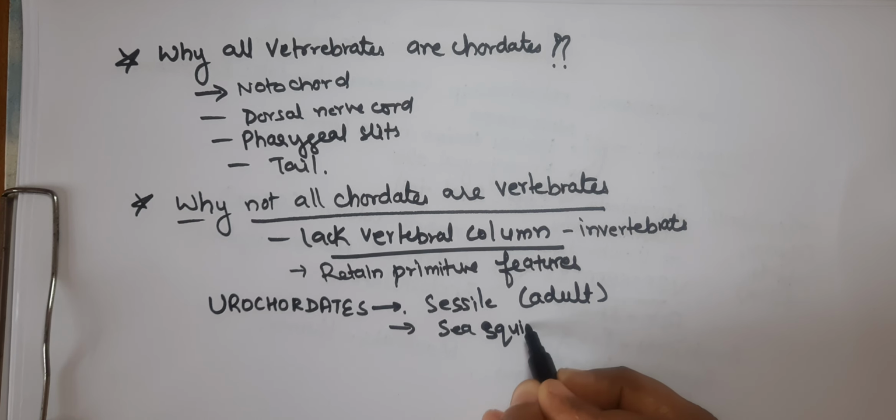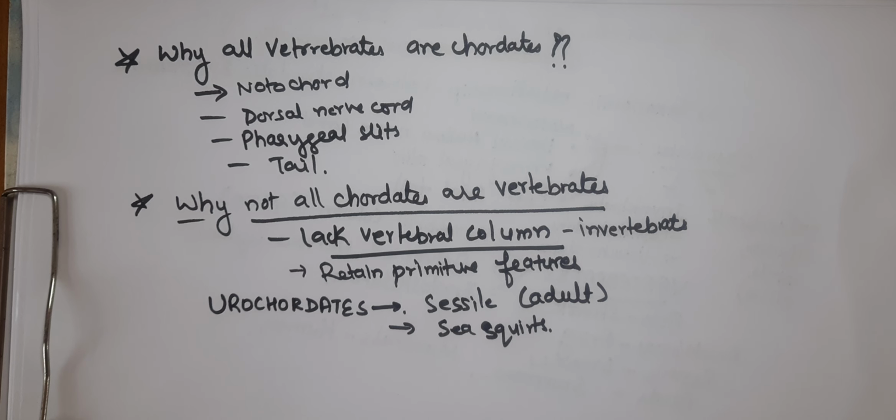The other example I already told you is the cephalochordates. The cephalochordates include the lancelets, and they will retain the chordate characteristics throughout their life cycle. They will have a simple body structure without a spine or well-defined head. So this is all about the question of why all vertebrates are chordates, but not all chordates are vertebrates.